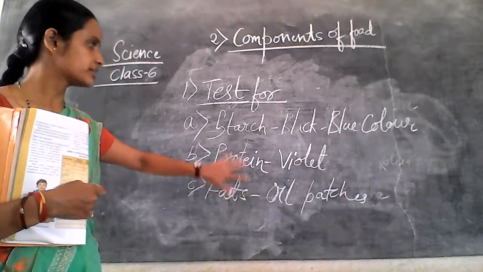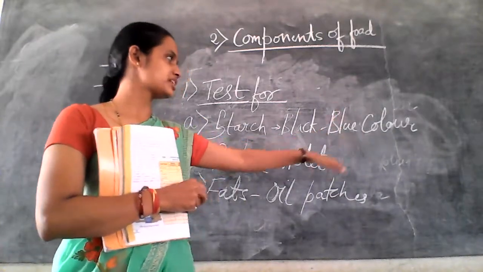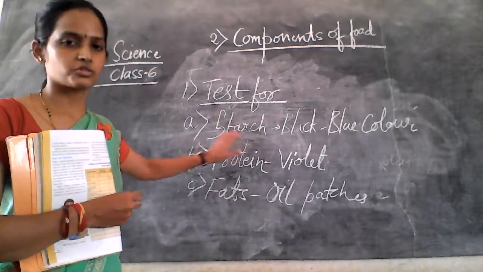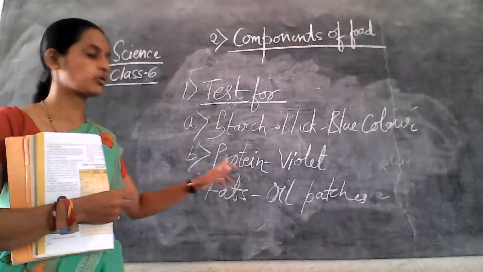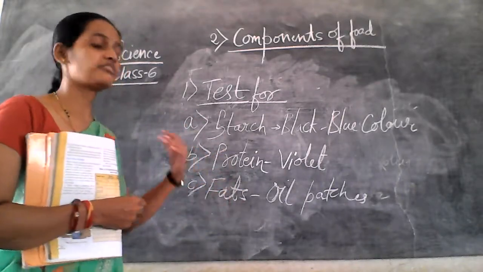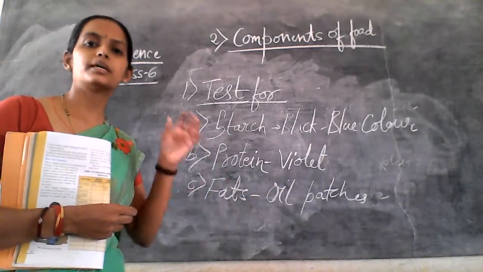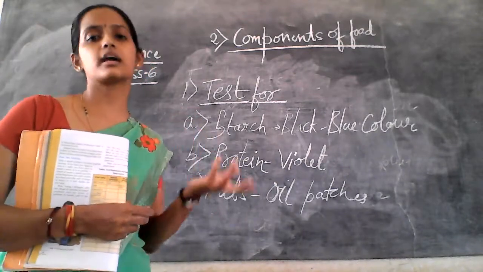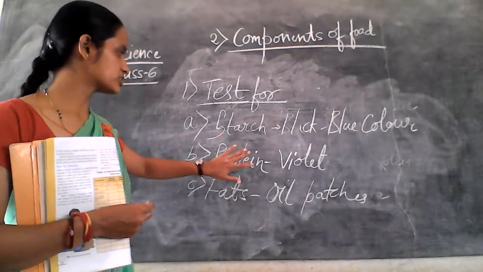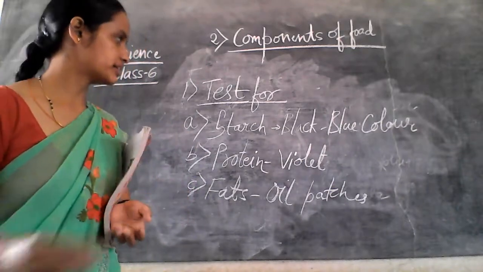The starch is converted into black or blue color. So it changes into black or blue, which indicates the presence of starch, right? Second is the protein. Protein material turns violet after the experiment. Whereas the fat, how can you recognize the fat in the food? By seeing the oil patches or the oil content in the food, right? So these are the tests: test for starch, protein and fat. You can also try these tests.